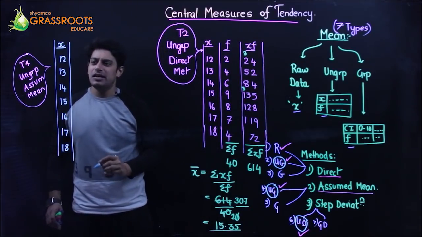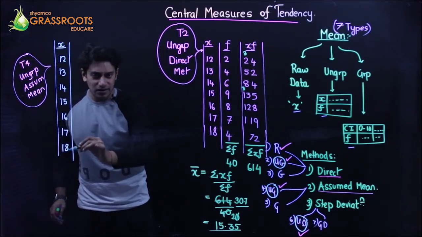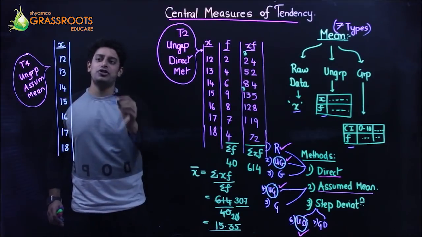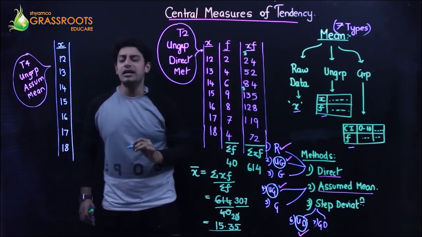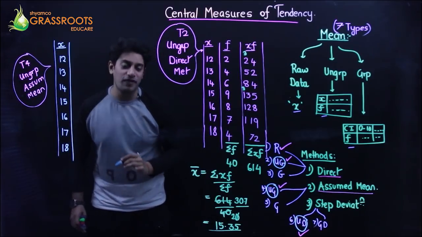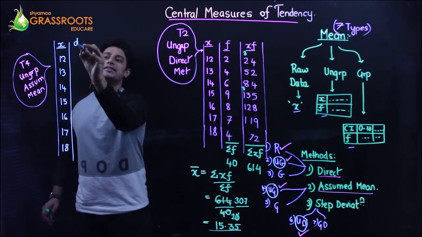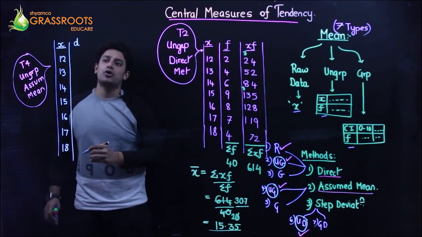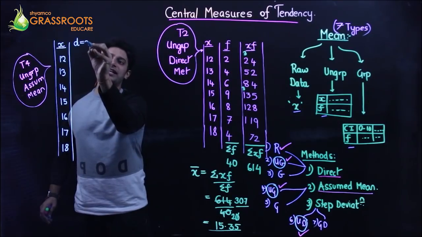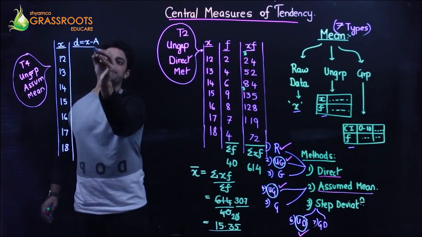I will be cancelling the x. I will be writing my question in terms of d. That means I want to get rid of x and I will be introducing a new alphabet called d, and the formula for d is x minus a.